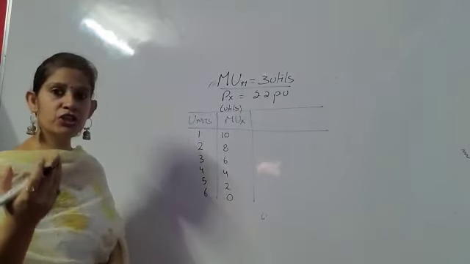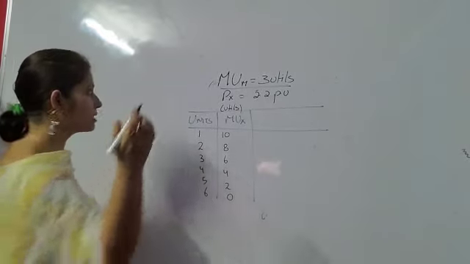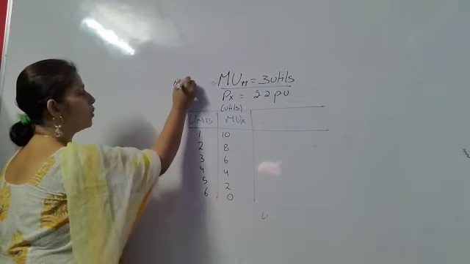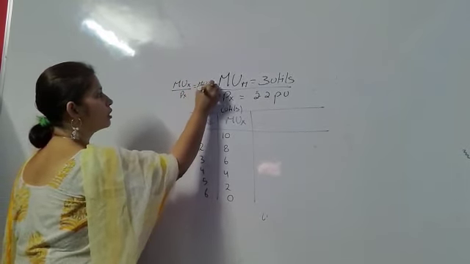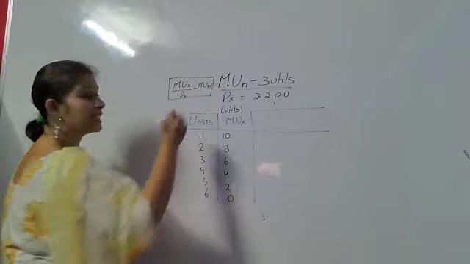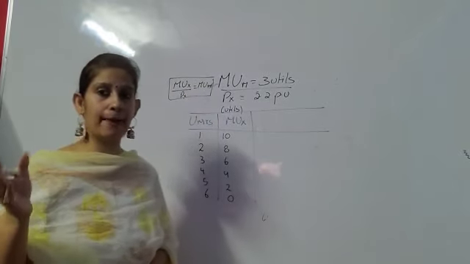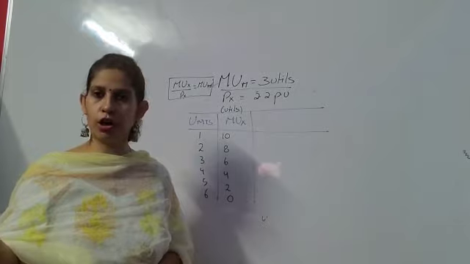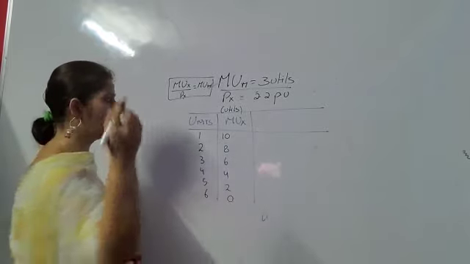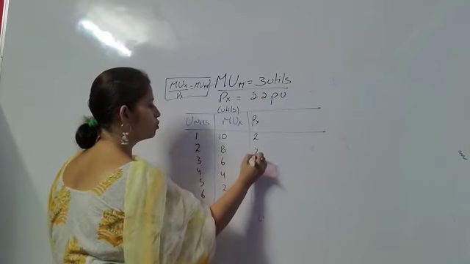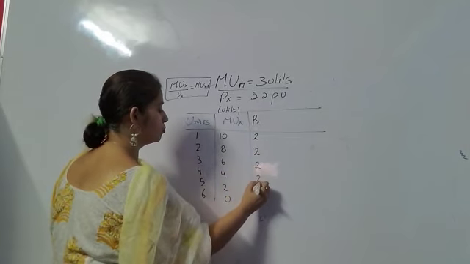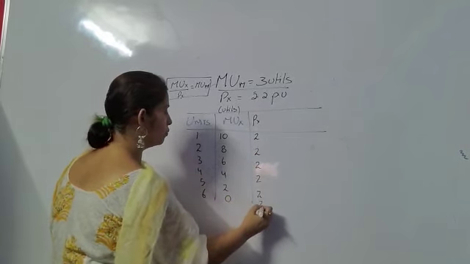However, the condition which I stated of consumer's equilibrium was MUX by PX is equal to marginal utility of money. So for that I need two things. One is MUX by PX, another one is marginal utility of money. So let us try to find out those two things. Price of X is given as 2, 2, 2, 2, 2 and 2. But of course price of X is same.